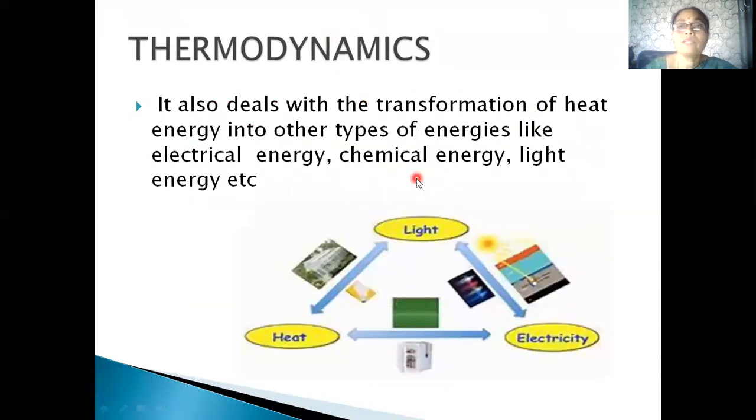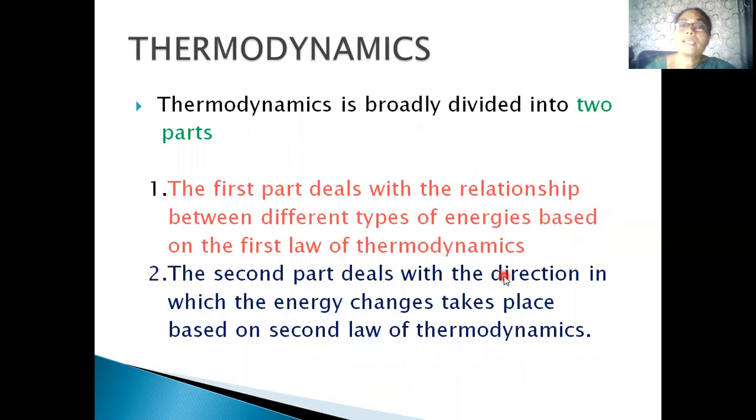Thermodynamics not only deals with the transformation of heat energy into mechanical energy, but also deals with the transformation of heat energy into other types of energies like light energy, electrical energy, chemical energy, etc. Thermodynamics is broadly divided into two parts. The first part deals with the relationship between different types of energies based on the first law of thermodynamics. The second part deals with the direction in which the energy changes take place, that is, the direction of heat transfer. This is based on the second law of thermodynamics.